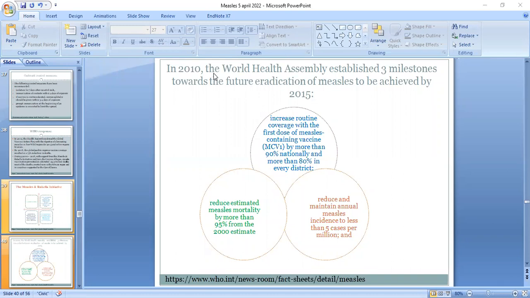Yes, ma'am. This is another one: in 2010, the World Health Assembly established three milestones towards future eradication. These are the three milestones that I have presented. Increase routine coverage with the first dose of measles-containing vaccine to more than 90% nationally and more than 80% in every district. Reduce estimated measles mortality by more than 95% from the 2000 estimate. Reduce and maintain annual measles incidence to less than 5 cases per million.